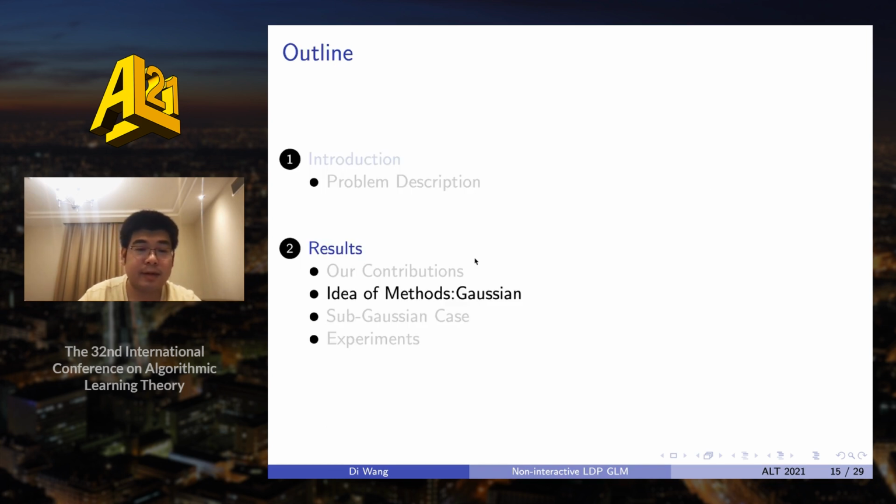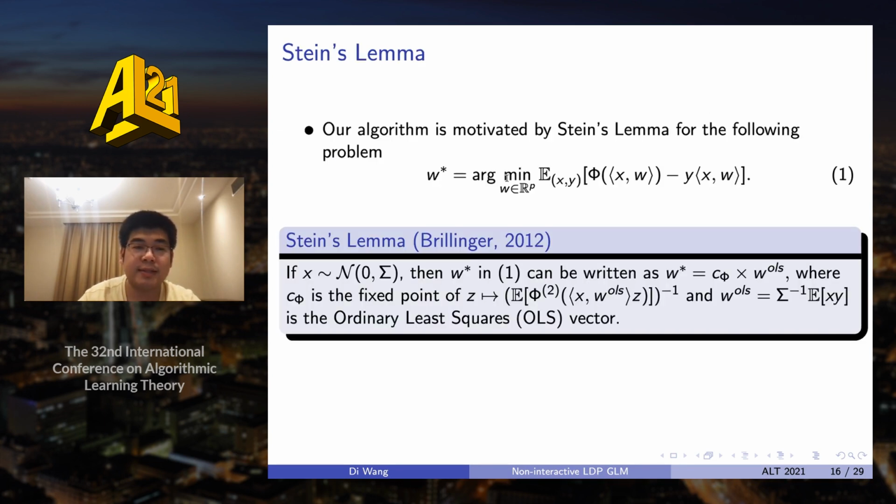So due to the time limit, I will just give a brief introduction of our method. First, we consider the Gaussian case, and our motivation is Stein's lemma. Stein's lemma shows that if x is some Gaussian distribution, then the W star of this problem can be written as a constant C phi times the W LS. And here C phi is a constant, but how do we get it? It is just the fixed point of this function. And the W LS, you can see, is just the ordinary least squares vector.